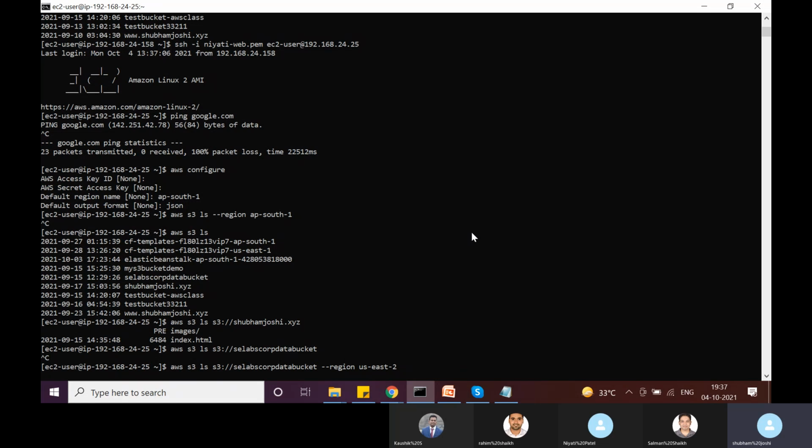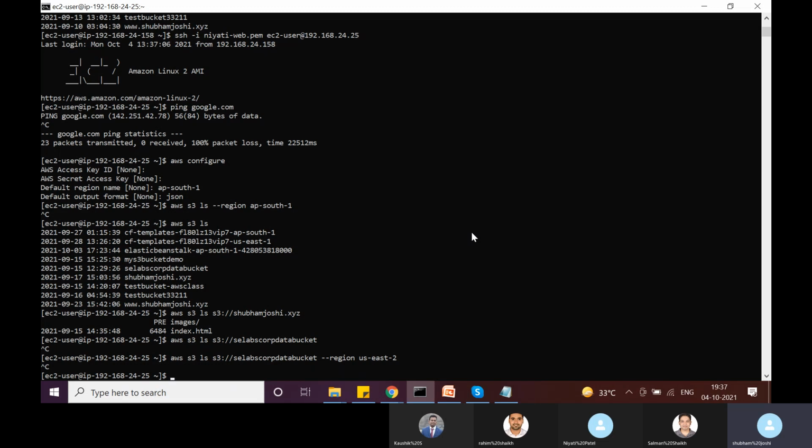So this is what VPC endpoints are, and this is not restricted to S3 only. You can pretty much create a VPC endpoint for any service, even EC2. For example, maybe there is some requirement where you want to start and stop EC2 instances via cron job, and maybe the server on which you have scheduled that cron job has no internet access. Then how will you start and stop the EC2 instances?